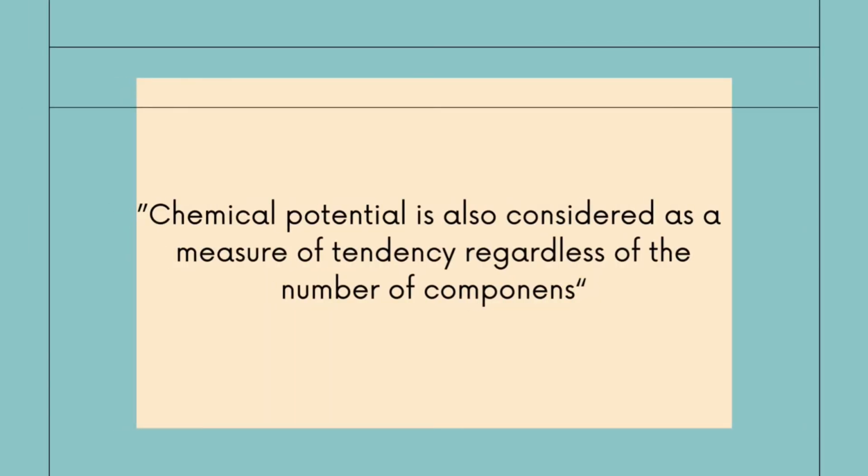Chemical potential is also considered a measure of the tendency of a component to move. This means that if the chemical potential of a component is not the same in each phase, there will be a tendency for the component to move from a phase with a higher chemical potential to a phase with a lower chemical potential. But when the chemical potential is the same in both phases, there is no tendency to move from one phase to another.